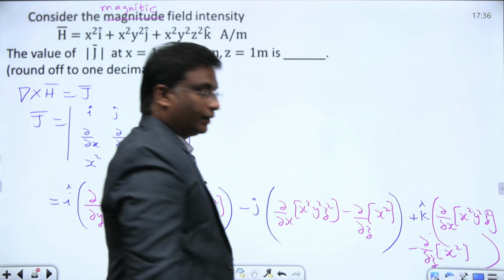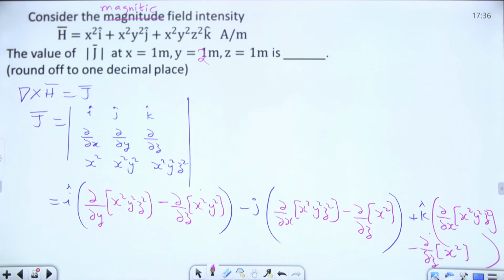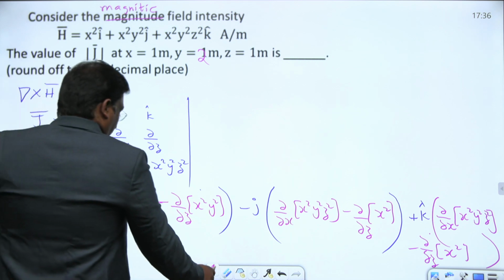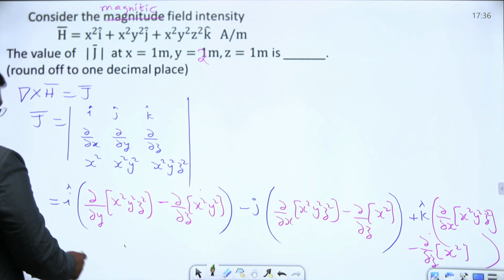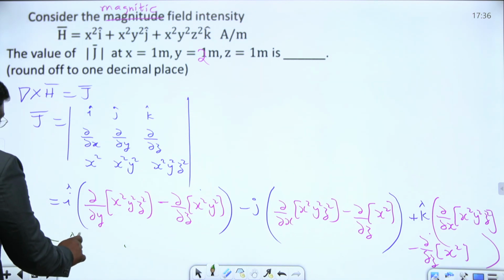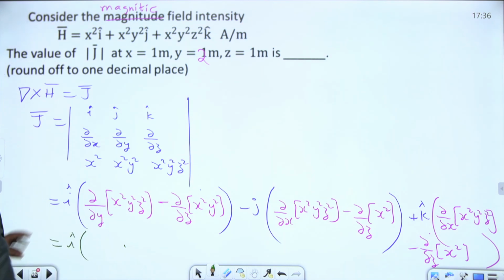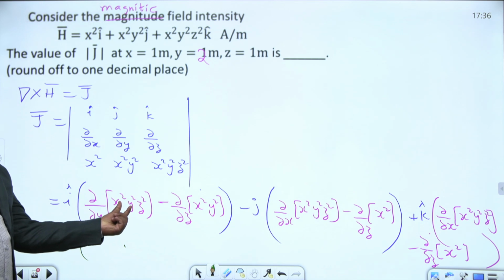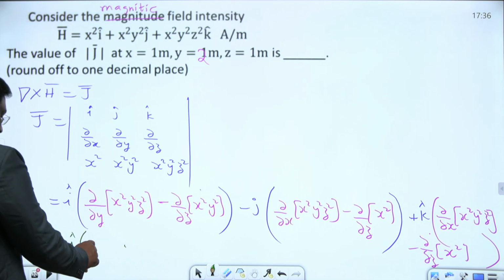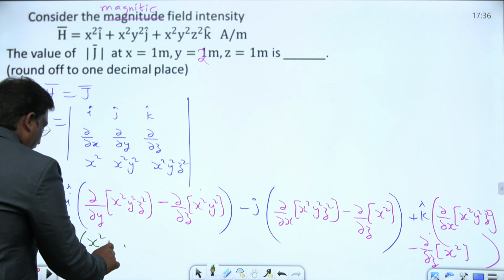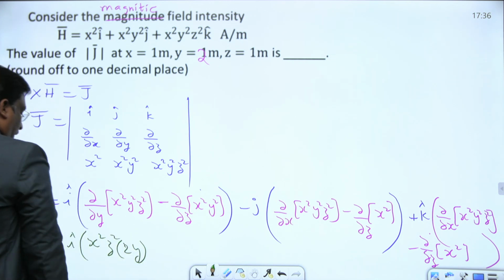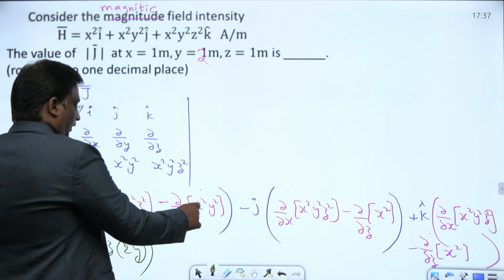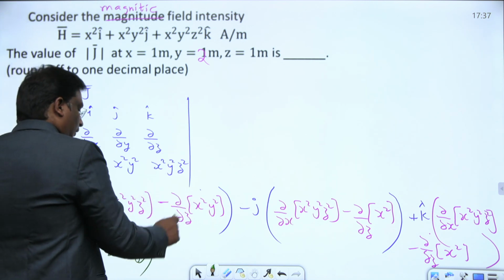Here this I cap into dou by dou y. Only the y square term is there, you differentiate that one, and x square z square are constants. x square z square into this becomes 2y. Next here, differentiation of x square y square, no z term here, this is 0.